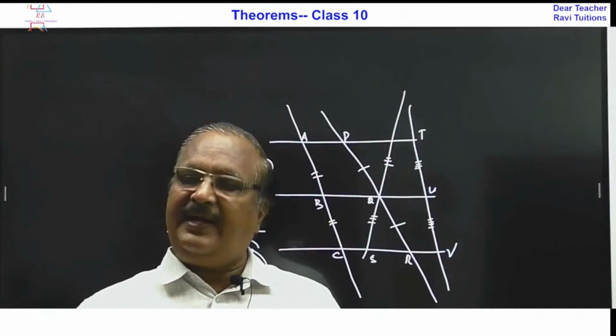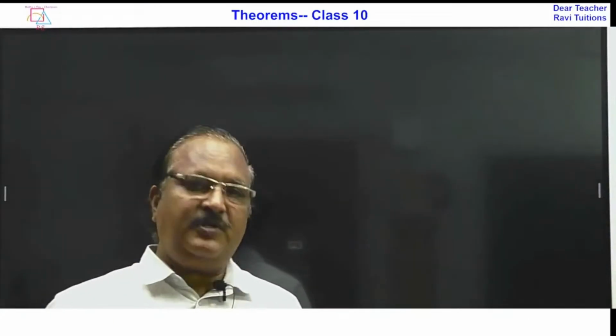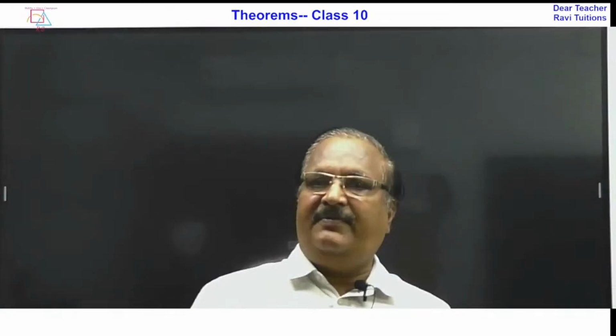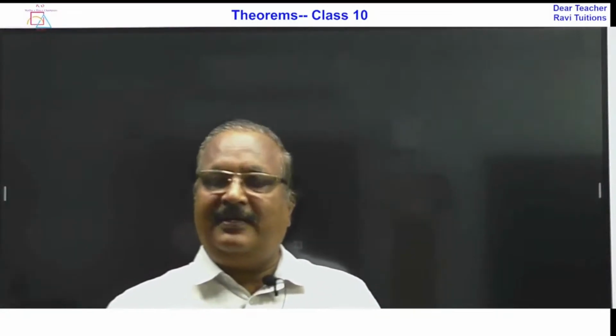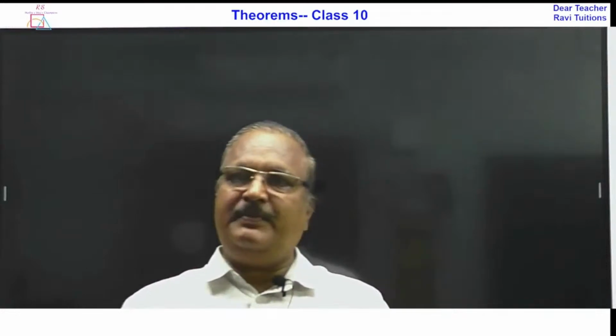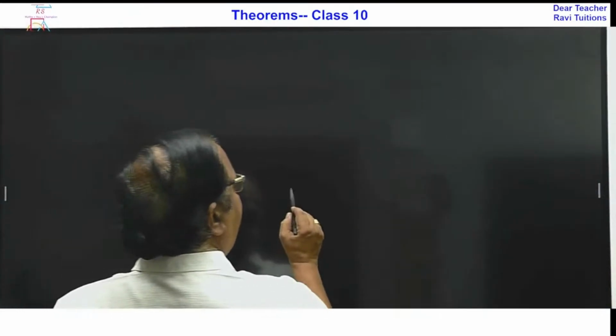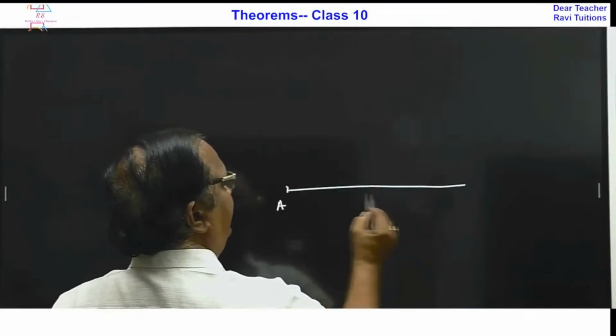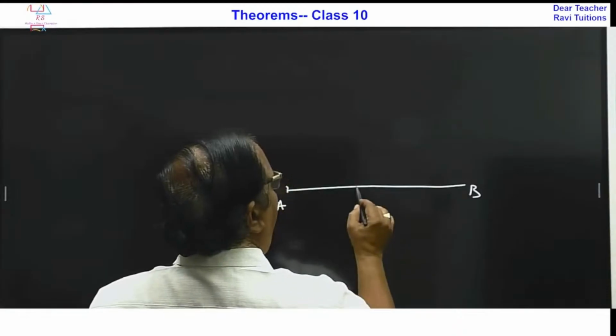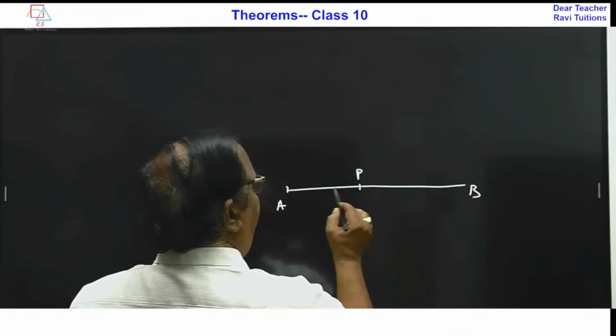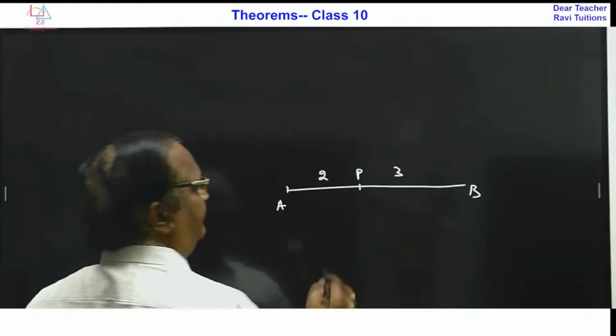I think this is okay. In similar triangles, there is one more important concept: dividing the line segment in the given ratio. For example, this is the line AB. Mark a point P in the ratio 2:3.